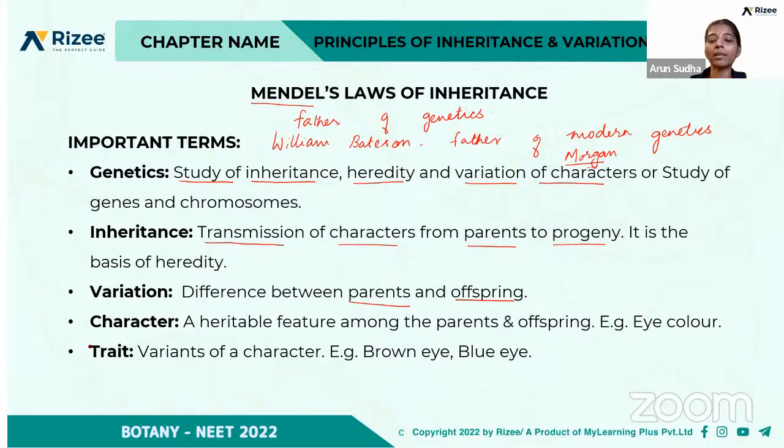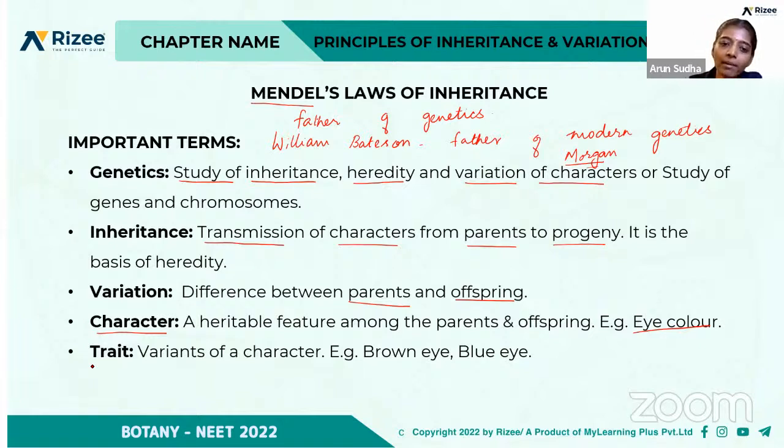So for example, if we take a particular character, that is eye color, right? It is a heritable feature among parents and the offspring. You may have heard people say that you look like your father or your mother. How is it happening? It is due to the transmission of that particular character through the genes, right? So it is a heritable feature transferred from parent to progeny. For example, eye color is a character.